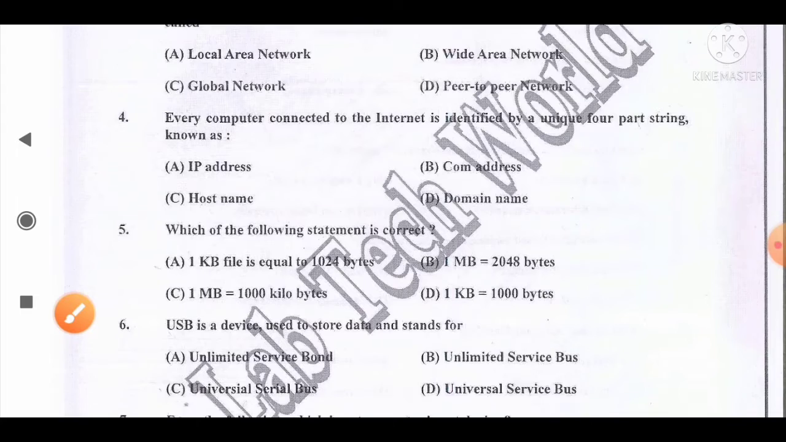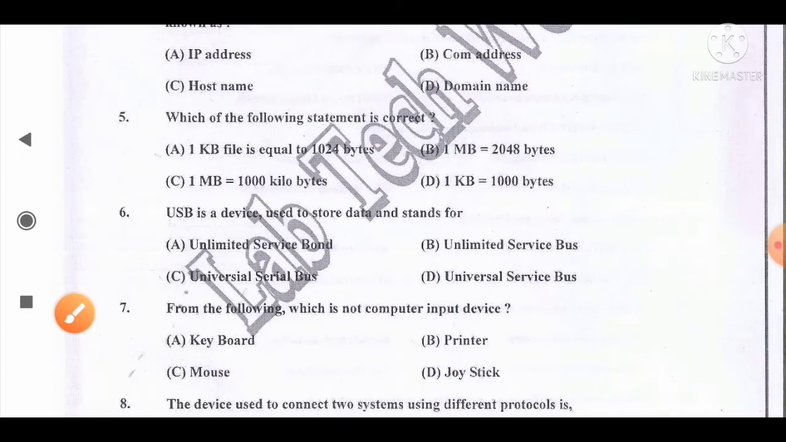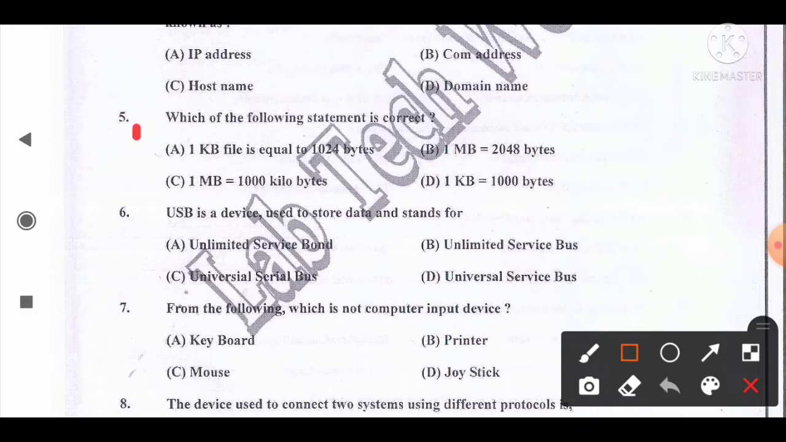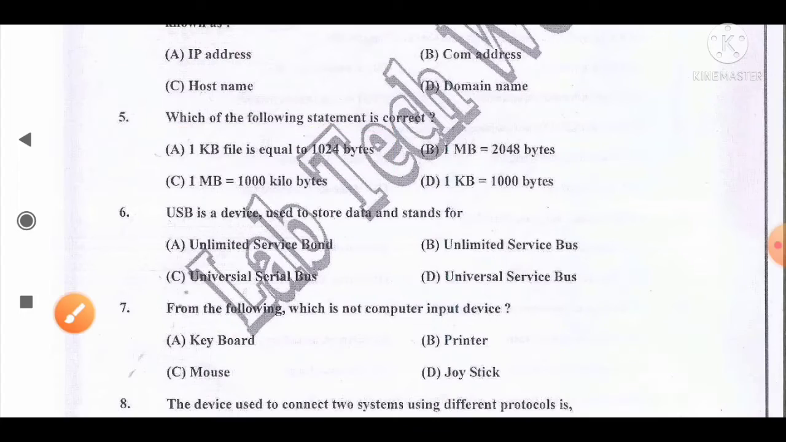Move to the next question number 5. Which of the following statements is correct? Option A, 1 KB file is equal to 1024 bytes. B, 1 MB is equal to 2048 bytes. C, 1 MB is equal to 1000 kilobytes. D, 1 KB is equal to 1000 bytes. And the correct answer for this question is option A, 1 KB file is equal to 1024 bytes. So option A is the correct answer for this question.